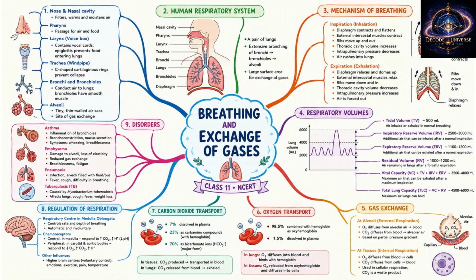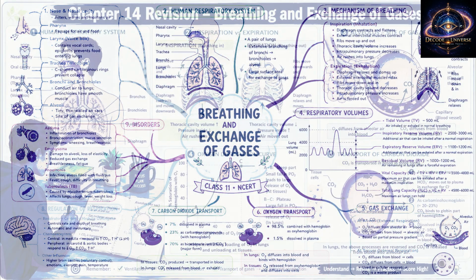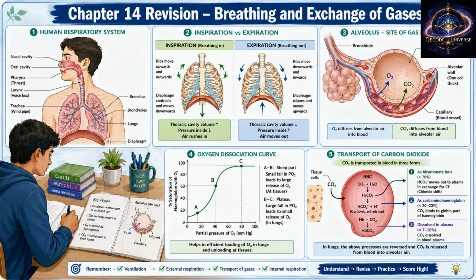Q9. How is oxygen transported in blood? About 97% oxygen is transported by hemoglobin in RBCs as oxyhemoglobin. About 3% is dissolved in plasma. Q10. How is carbon dioxide transported? About 70% carbon dioxide is transported as bicarbonate ions, 20 to 25% as carbaminohemoglobin, and 7% dissolved in plasma. Q11. What is oxygen dissociation curve? It is a sigmoid curve showing the relationship between partial pressure of oxygen and percentage saturation of hemoglobin with oxygen.